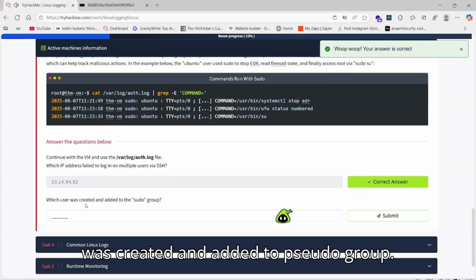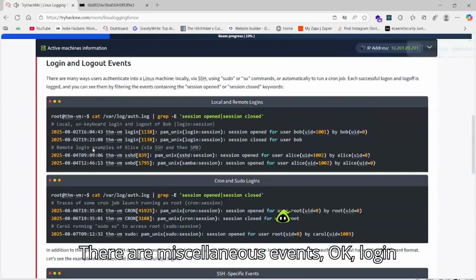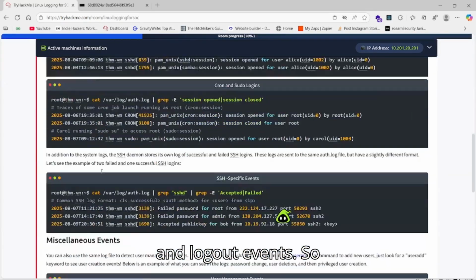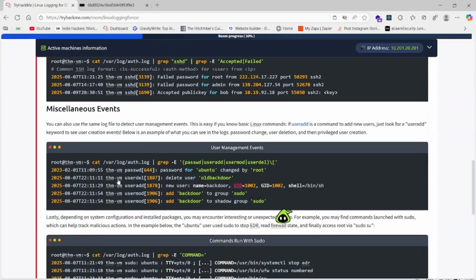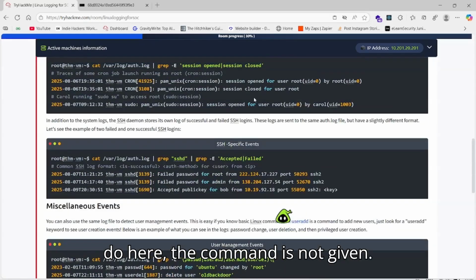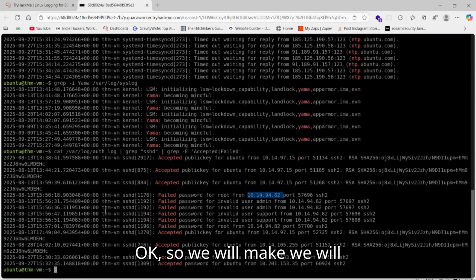Which user was created and added to the sudo group? There are miscellaneous events, login and logout events. I think what you need to do here is, the command is not given, so we will create it for ourselves. Come here.